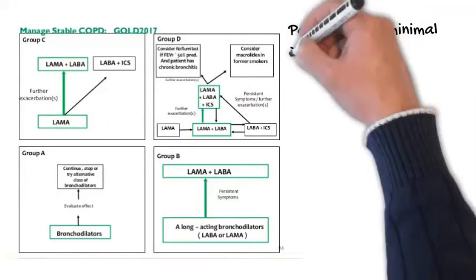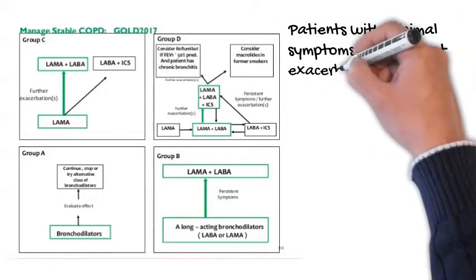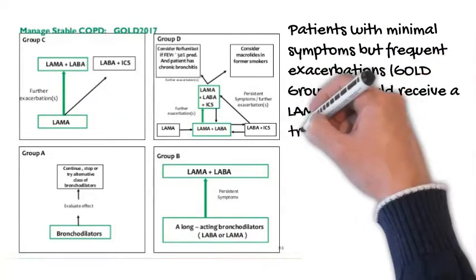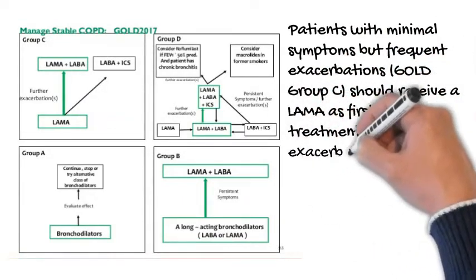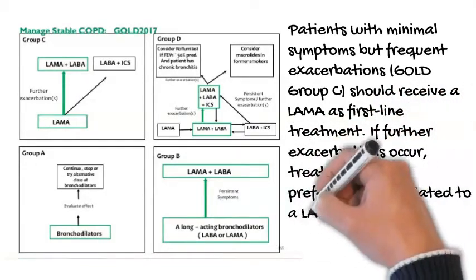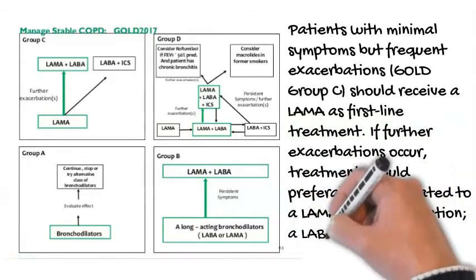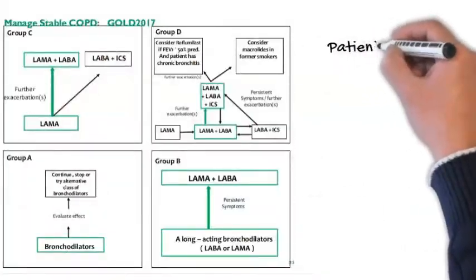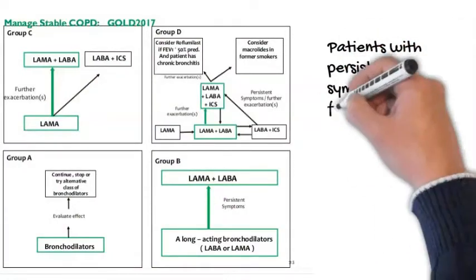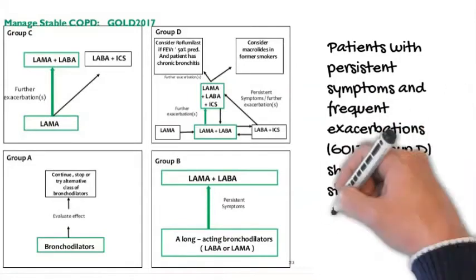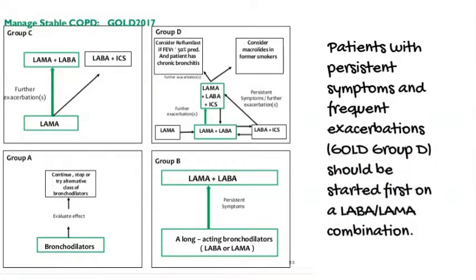Patients with minimal symptoms but frequent exacerbations, GOLD Group C, should receive a LAMA as first-line treatment. If further exacerbations occur, treatment should preferably be escalated to a LAMA/LABA combination. A LABA/ICS combination can also be used. Patients with persistent symptoms and frequent exacerbations, GOLD Group D, should be started first on a LABA/LAMA combination.